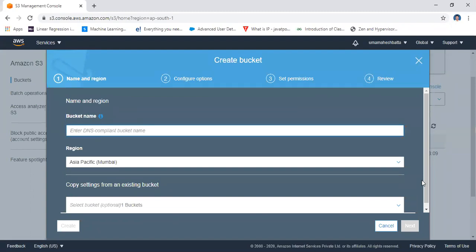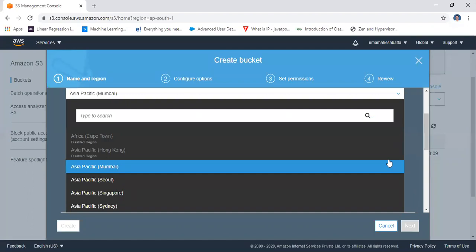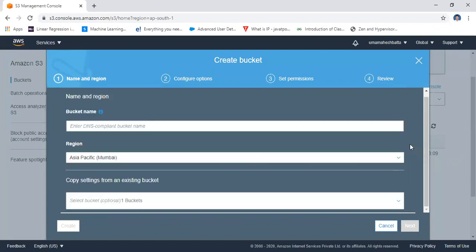The name is unique across the entire globe, so you are giving a unique name. Why? Because there are n number of regions globally, and the name is unique across them. For example, I'm going to create the bucket like this: Uma bucket 456. Let us see whether it is unique or not. Yes, it is a unique one. If it already exists, it shows some information.